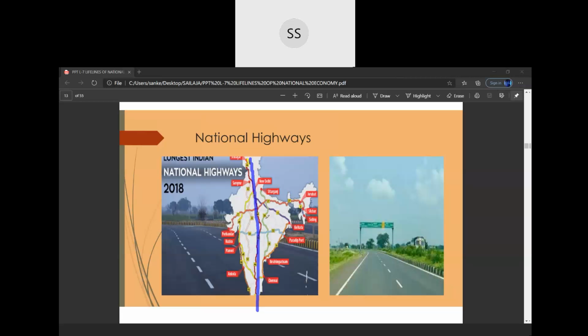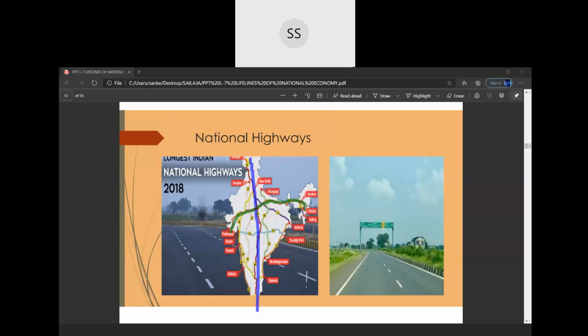Next one I am showing you east-west corridor. I am going to choose another color for this so that it is easy for you to identify. Now this one which I am drawing with the green color, that's your east-west corridor.